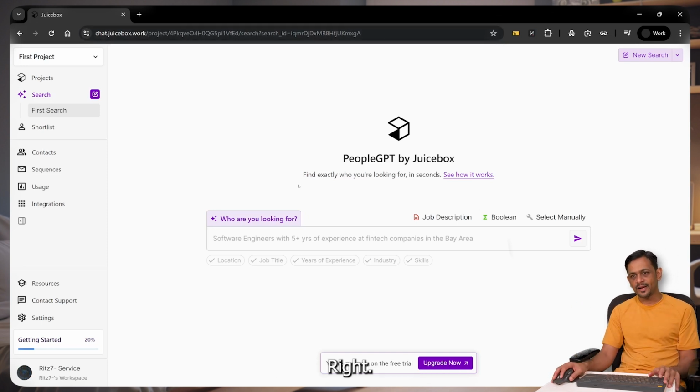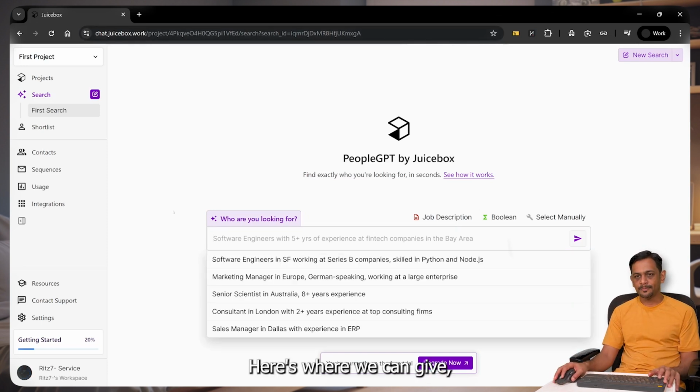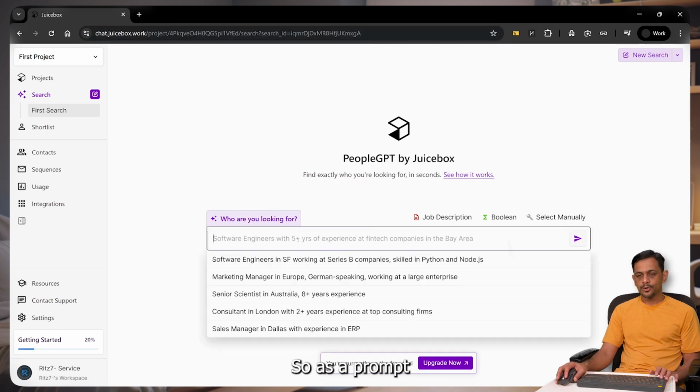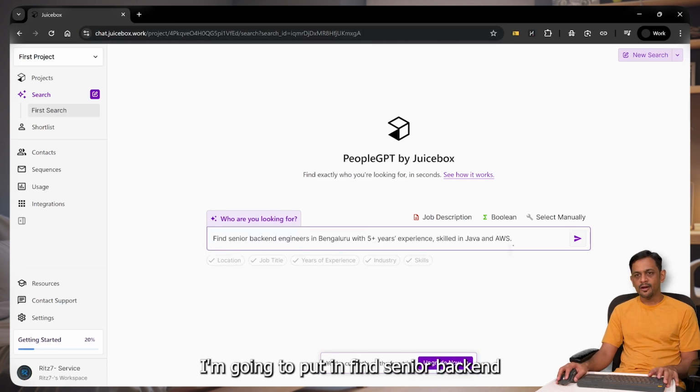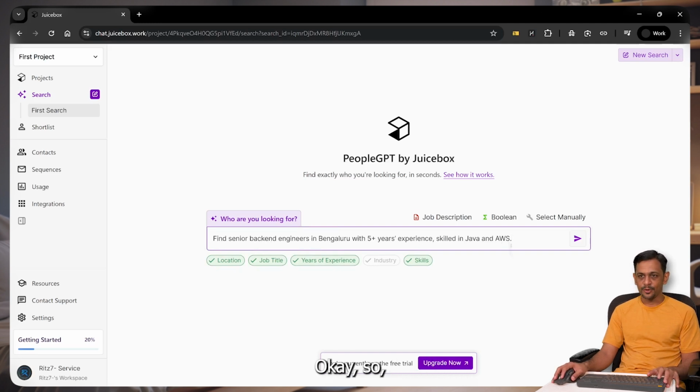chat.juicebox.work/project/some ID, right? Here's where we can give anything that we are looking for. So as a prompt, I'm going to put in find senior backend engineer in Bangalore with 5+ years experience, skilled in Java and AWS. Okay.